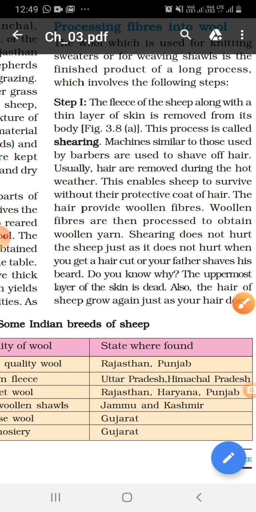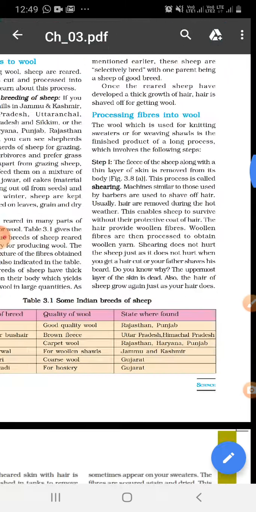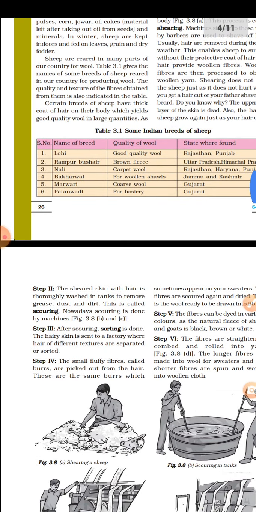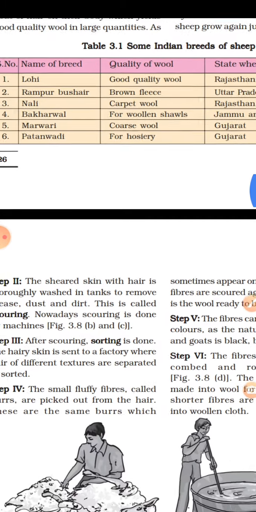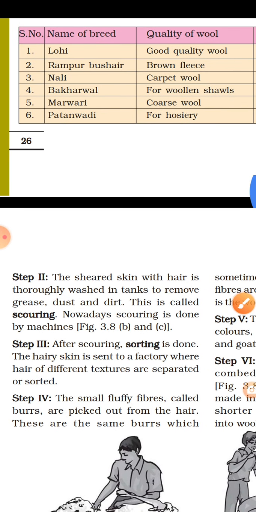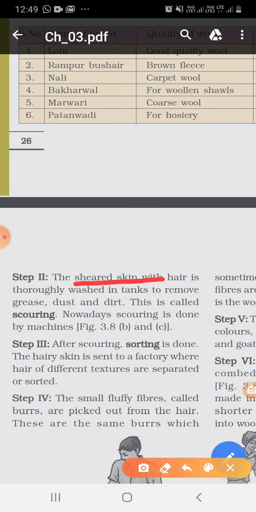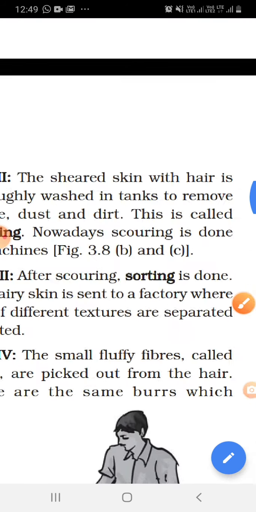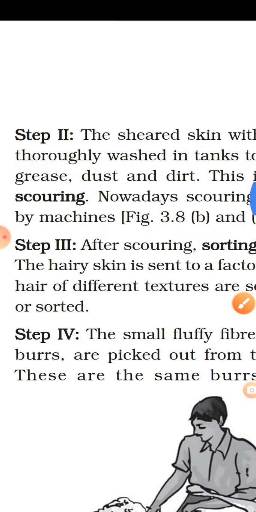Now, the next step of processing is scouring. What is scouring? The sheared skin with hair is thoroughly washed in a tank to remove grease, dust and dirt; this is known as scouring.